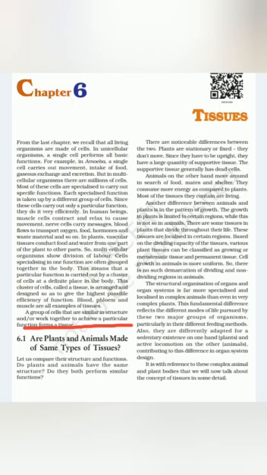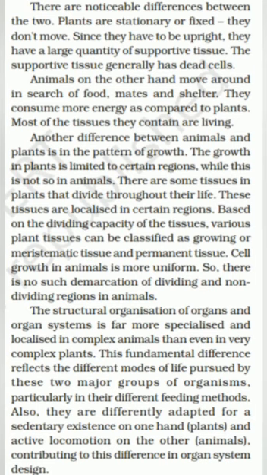Now, let us discuss the topic. Are plants and animals made of same type of tissues? Obviously, the answer is no. Plants and animals are made up of different types of tissues. Why? You know that plants and animals are different in structure.